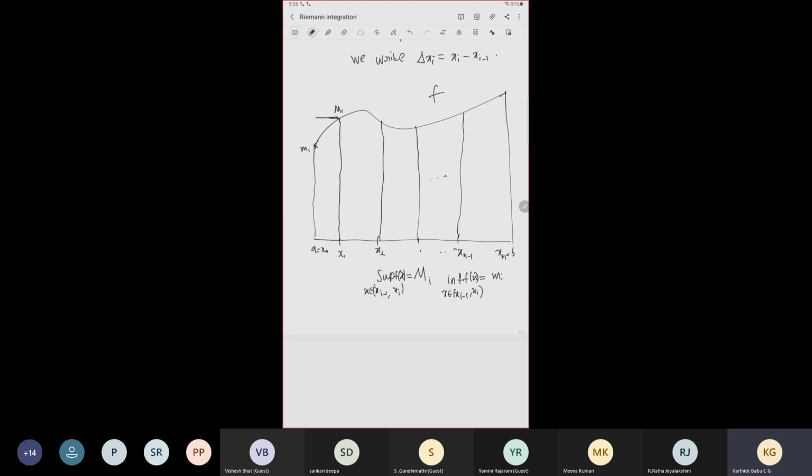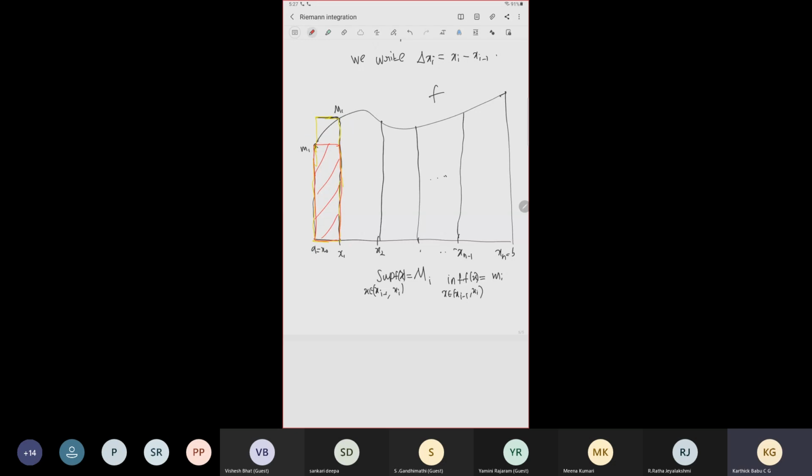I will use yellow color for the bigger rectangles and red color for the small rectangles.